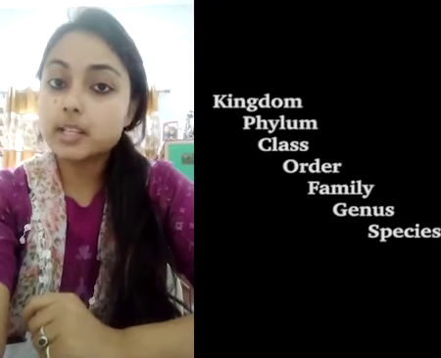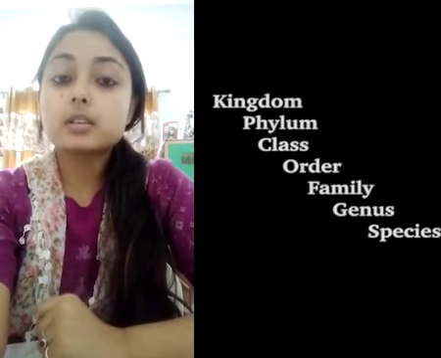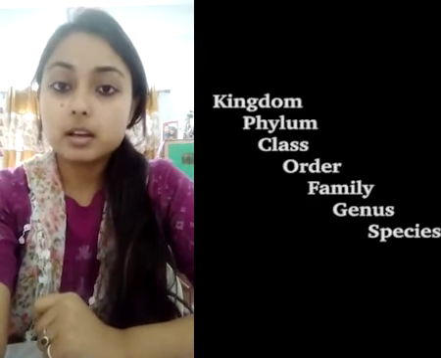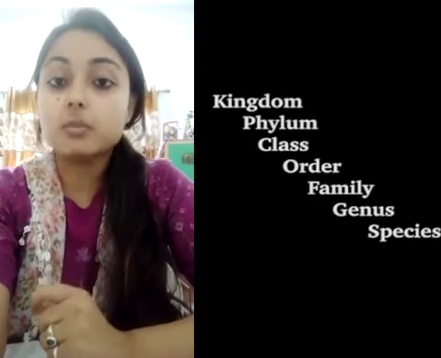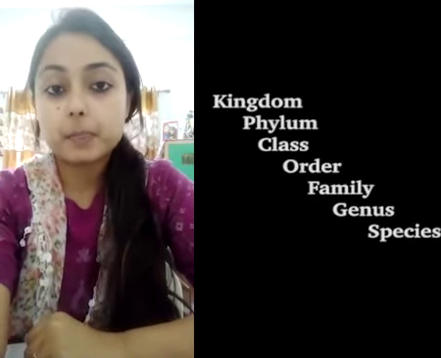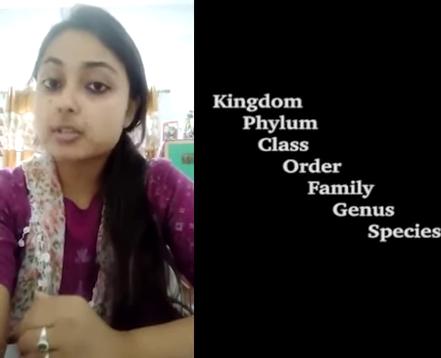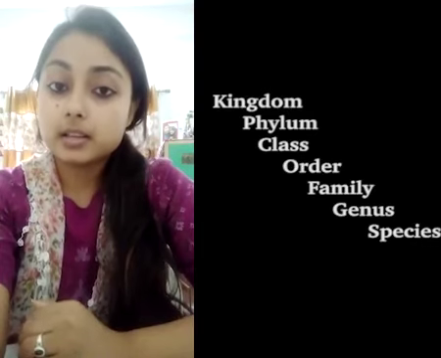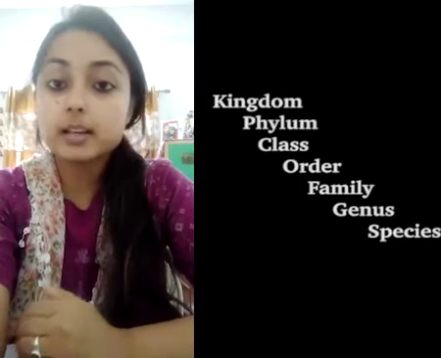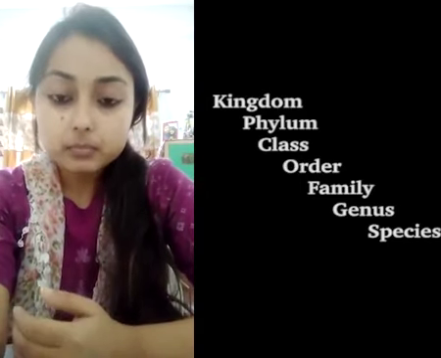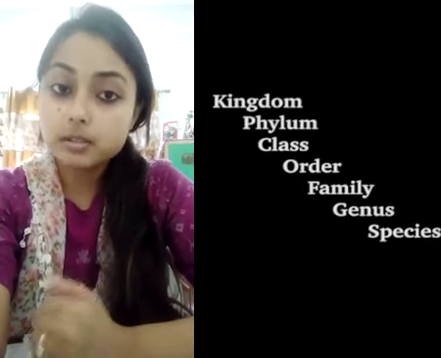Two forms get primary importance, and on the basis of such similarities, the degree of relationship between different forms may be established. So, all the animal forms exhibit some features in common, and that is the reason they belong to a common group, that is the animal kingdom. Like I stated before, they are multicellular, they are heterotrophic, they have eukaryotic nucleus.